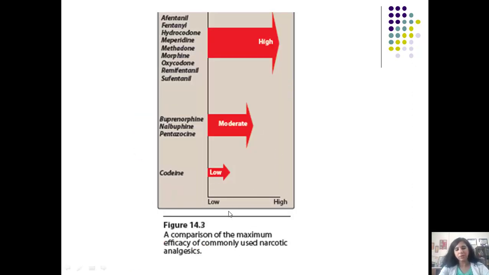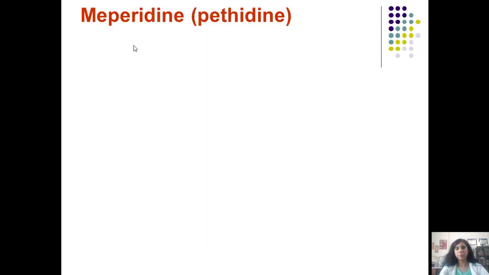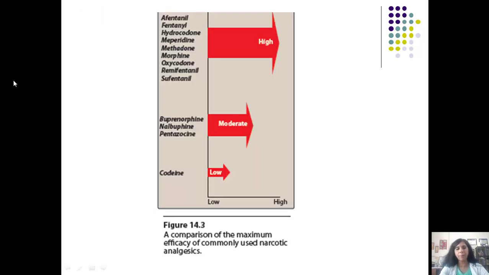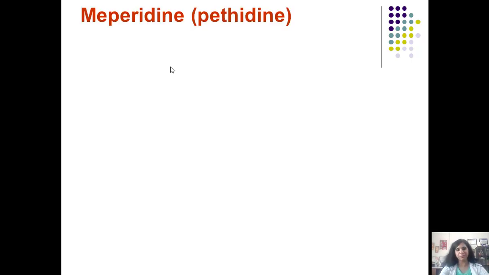This is the comparison of the maximal efficacy of commonly used narcotic analgesics. Codeine has low efficacy, there is moderate efficacy with pentazocine, nalbuphine and buprenorphine, and very high efficacy with the stronger opioids: fentanyl, hydrocodone, meperidine, methadone, morphine. These are all pure mu agonists. I would say they are pure agonists. They will have agonistic action on delta and kappa as well as the mu receptor.